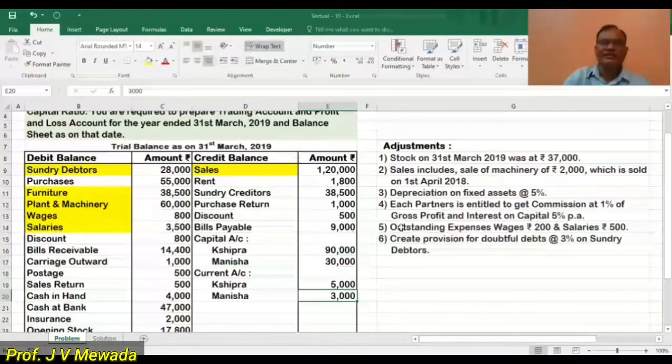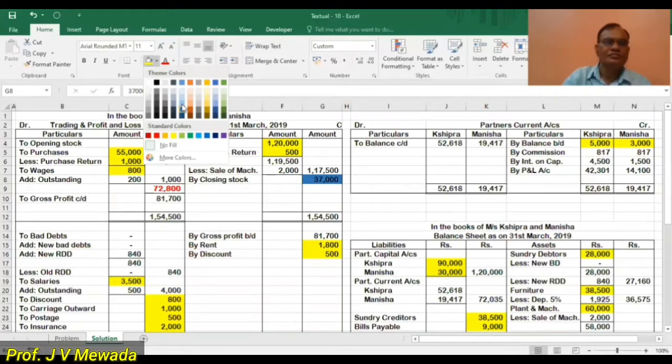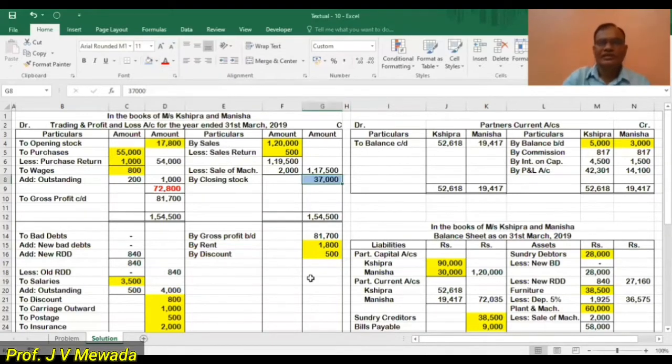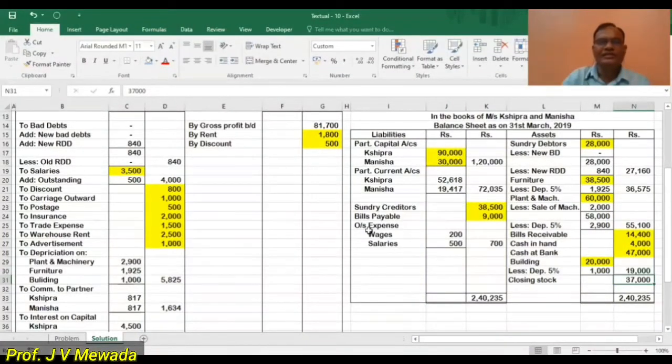Now we'll see the adjustments. Closing stock 37,000. So in the trading account, credit side, we are having closing stock 37,000. And the second effect, balance sheet, asset side 37,000.